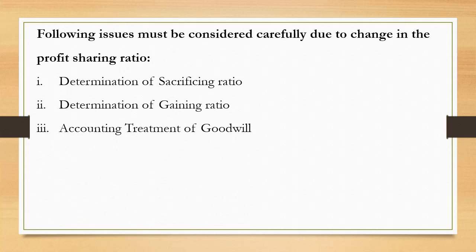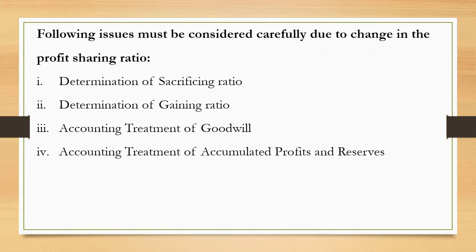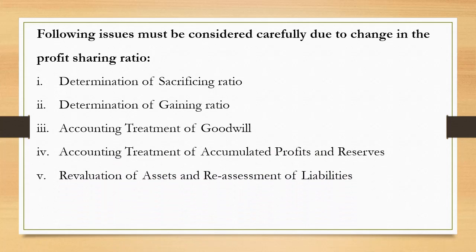Next is accounting treatment of goodwill. This is again going to be the most important part of the chapter. Accounting treatment of accumulated profits and reserves, revaluation of assets and reassessment of liabilities, and the sixth one, that is adjustment of capitals. This year, the sixth one, adjustment of capitals, is not in syllabus, so I will not be discussing anything related to capital adjustments. But yes, all the remaining 5 parts are very important. We'll go through it one by one.